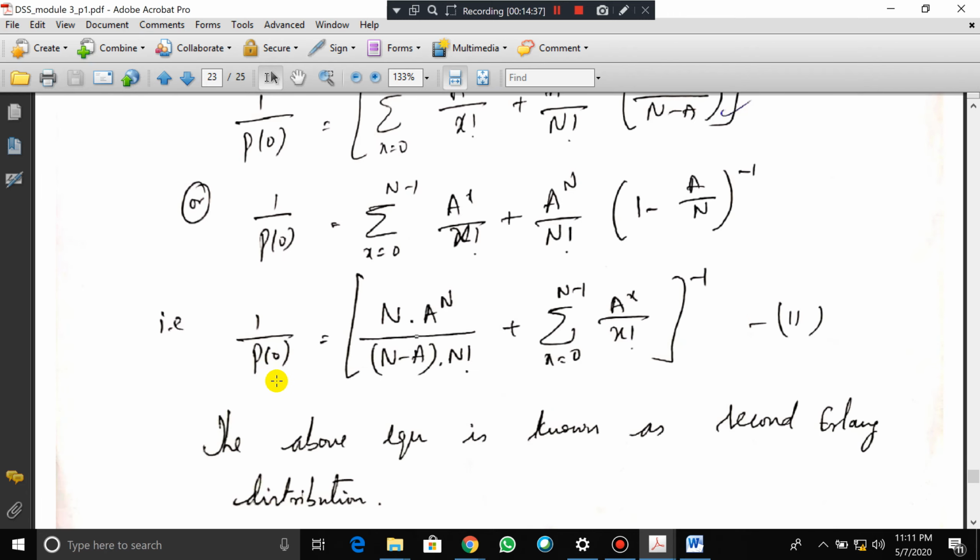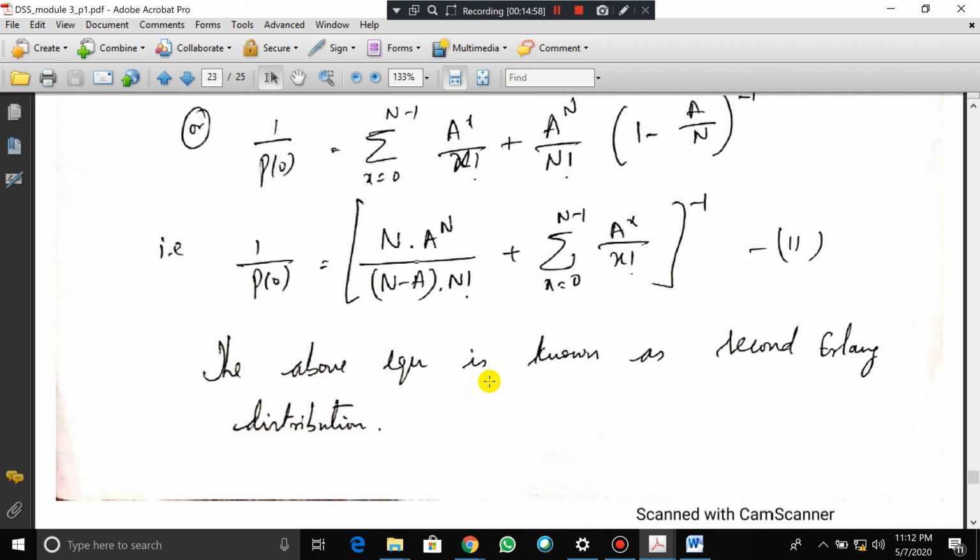That is, if you simplify this we can get this equation: p naught is equal to n into a to the power of n by (n minus a) into n factorial, plus summation of x varies from 0 to n minus 1 a to the power of x by x factorial, whole to the power of minus 1.